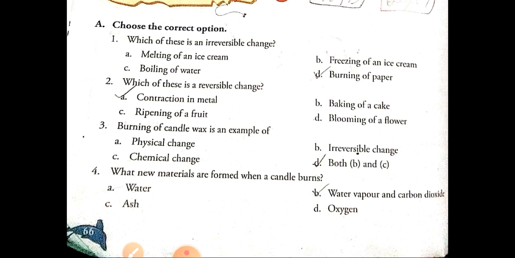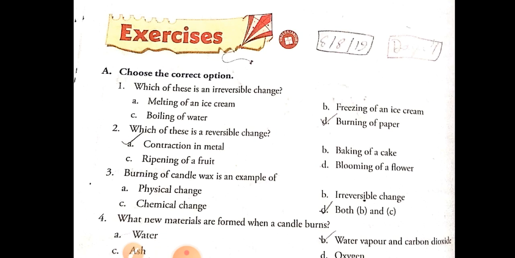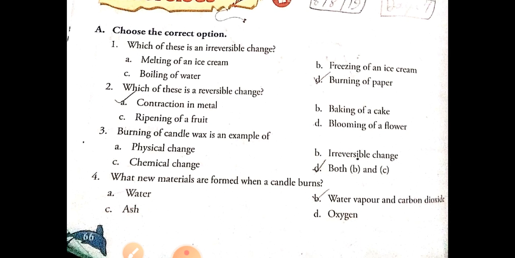Now choose the correct option. We'll go through the exercise. Which of these is an irreversible change? Burning of paper is an irreversible change. Which of this is a reversible change? Contraction in metal is a reversible change.